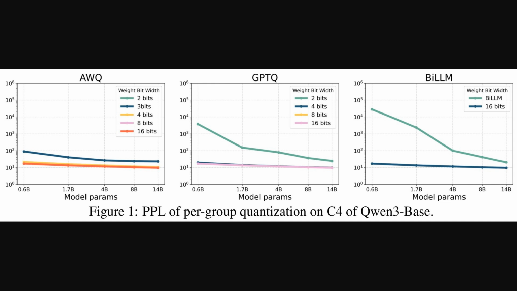However, when you drop to 3 bits, and especially 2 bits, the perplexity really climbs. For instance, at 2 bits, GPTQ holds up a bit better than AWQ, but both show a significant hit to language quality. The LLM method, which is a binarization technique, essentially a 1-bit approach, is also shown, and its perplexity is notably higher than the multi-bit methods.